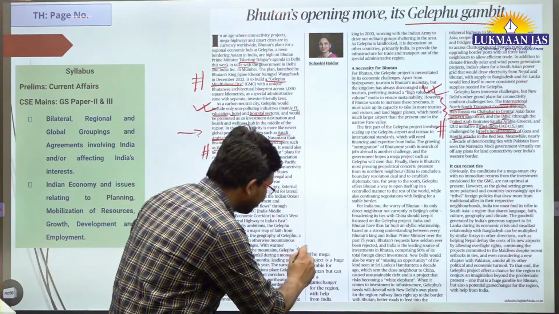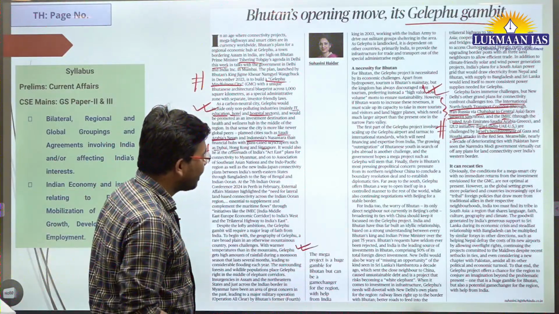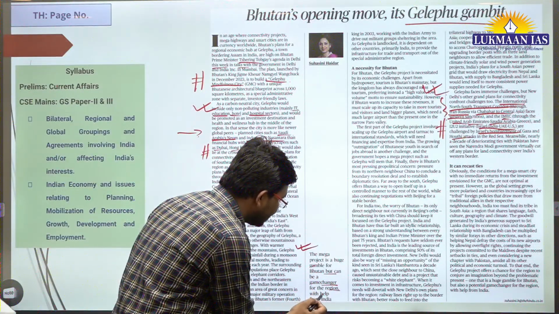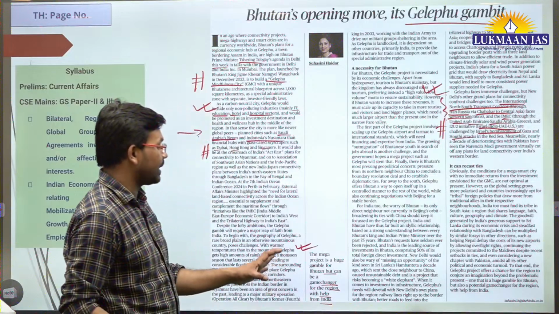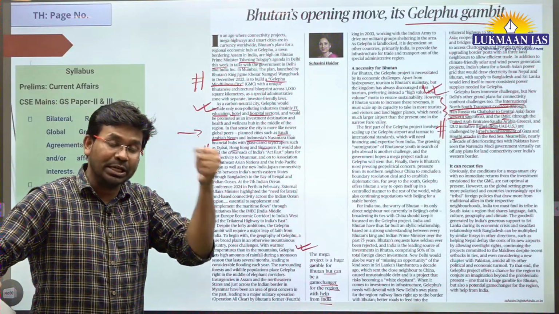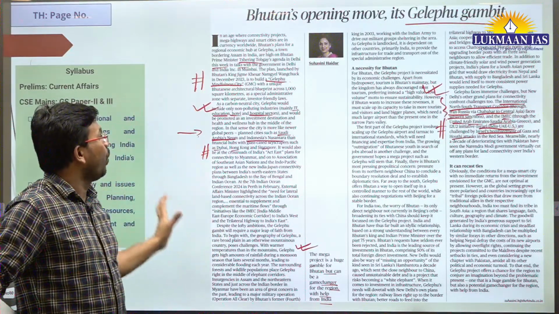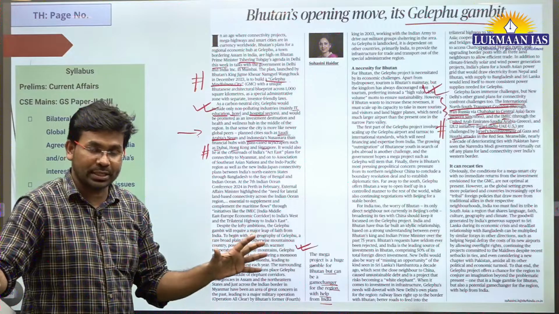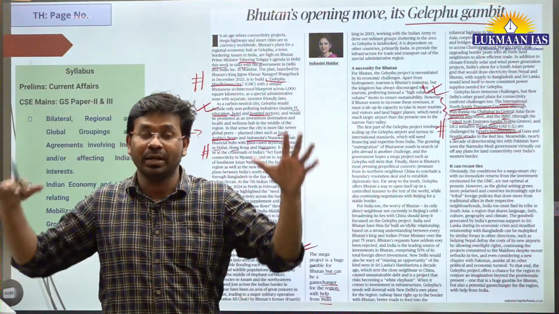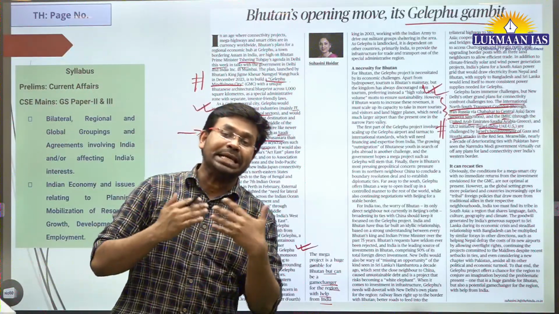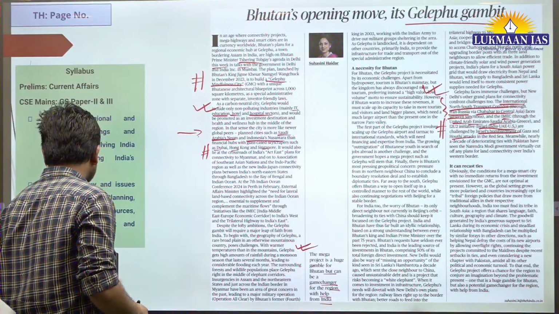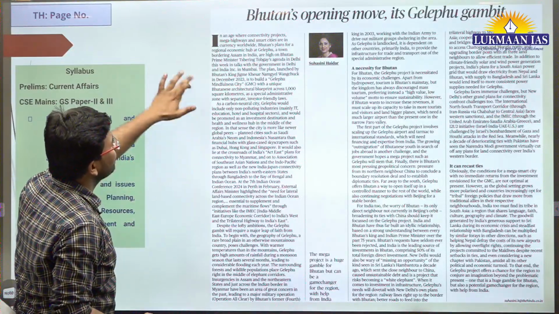I understand this. So it says, the mega project is a huge gambit for Bhutan, but can be a game changer for the region with the help from India. So the thing is, it's a huge gamble. I mean, Bhutan is going to invest a huge amount of money. It's going to be a 1,000 square kilometer project. And if they get help from India, it's going to be a game changer for Bhutan, because Bhutan will be recognized internationally because of this particular city. Okay, this is the thing. So with this, now let us move to another topic.